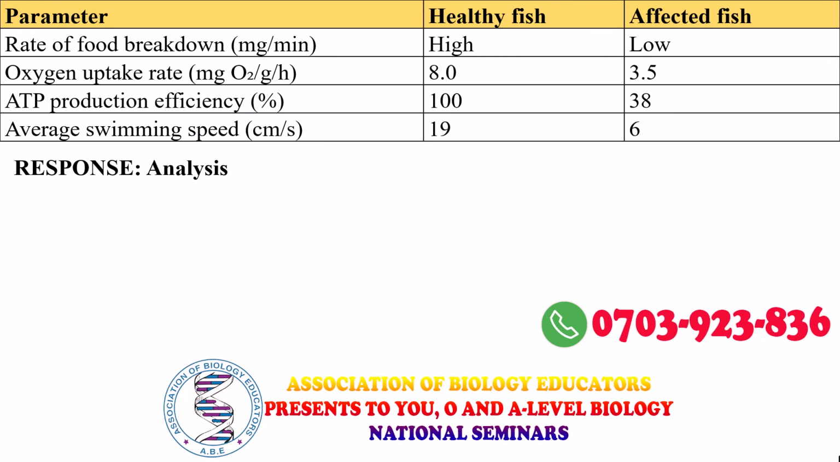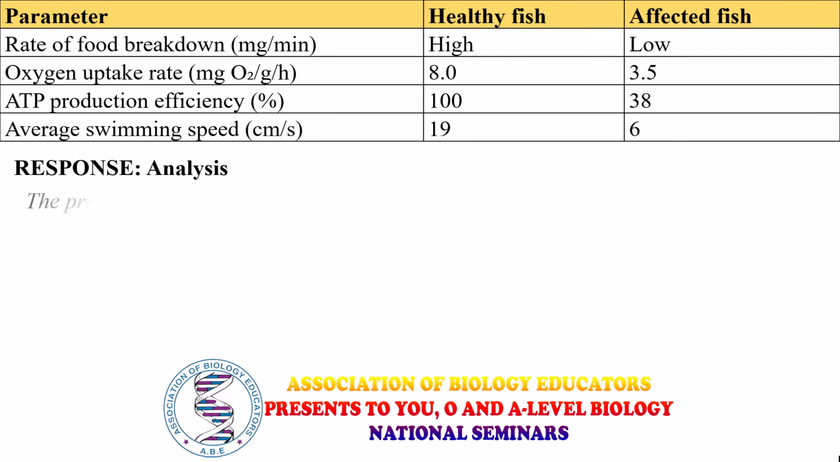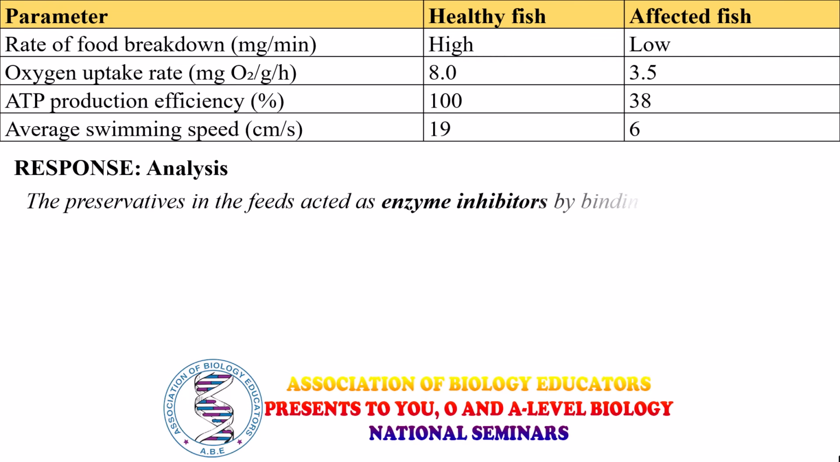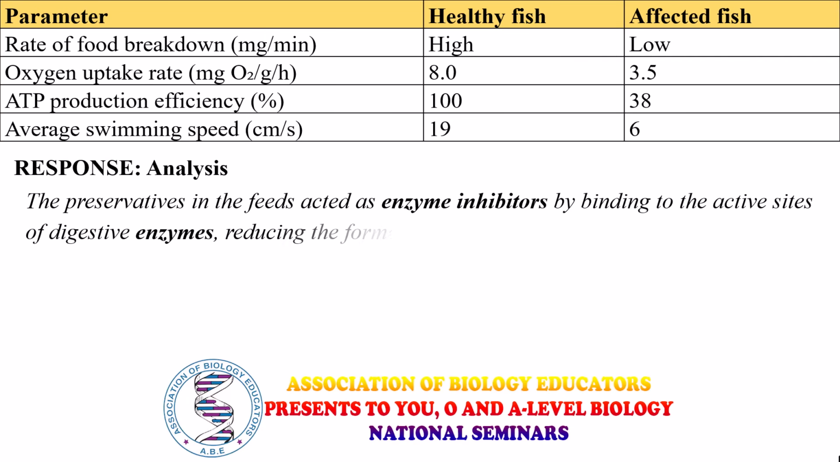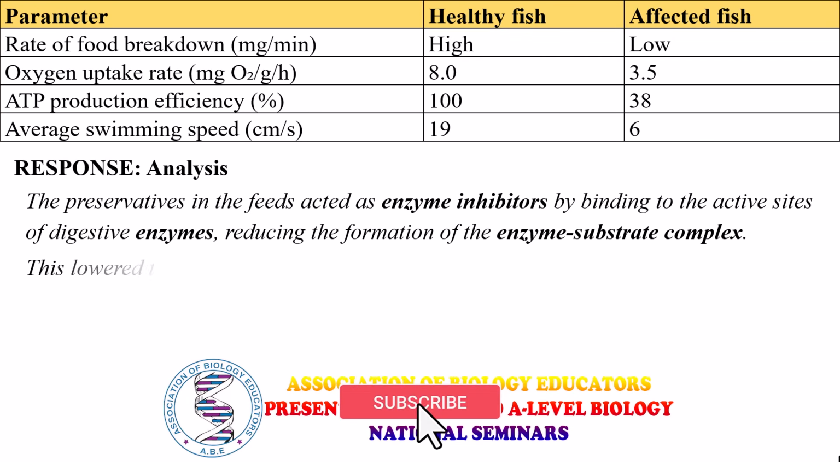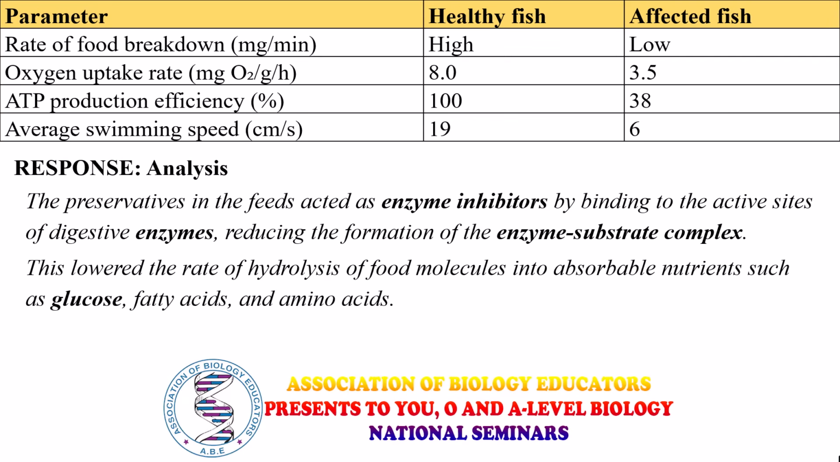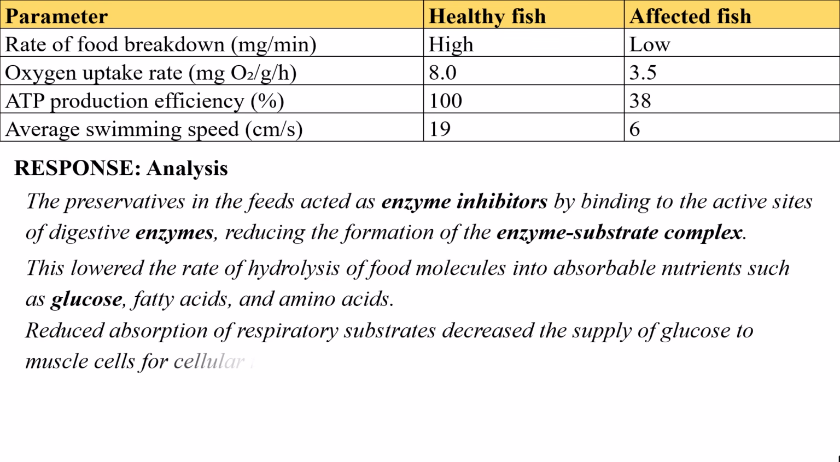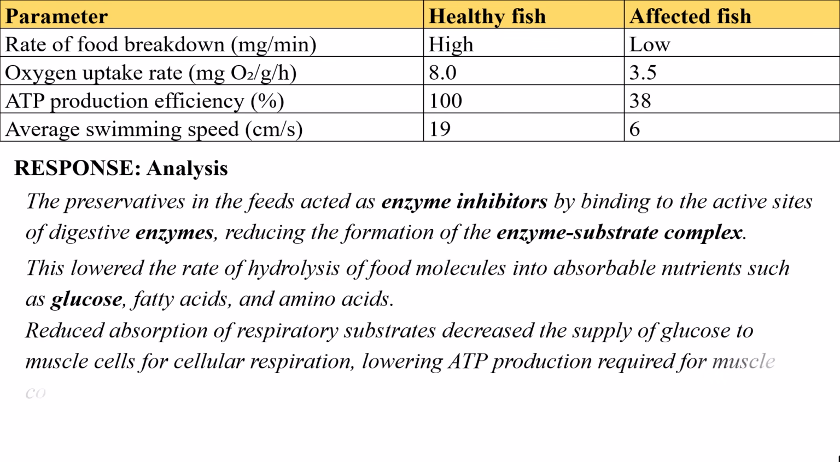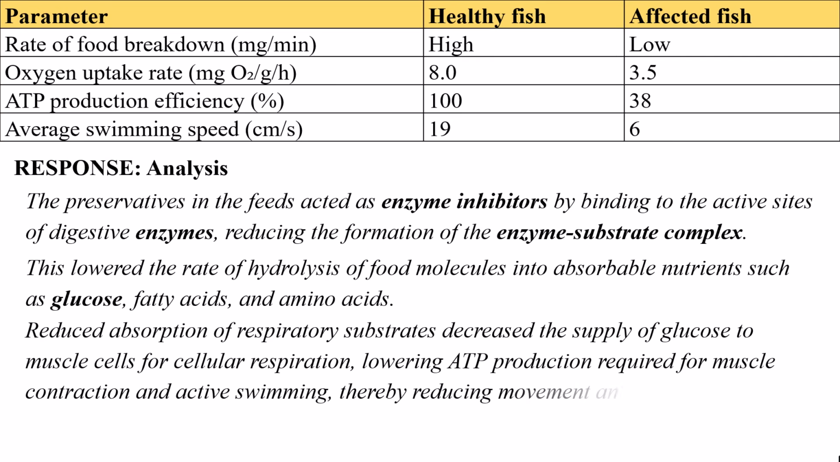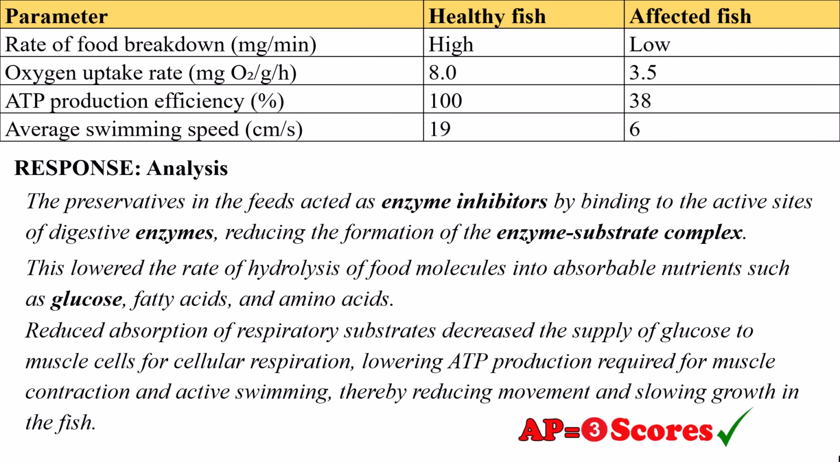Part A, which is 3 scores. The preservatives in the feeds acted as enzyme inhibitors by binding to the active sites of digestive enzymes, reducing the formation of the enzyme-substrate complex. This lowered the rate of hydrolysis of food molecules into absorbable nutrients such as glucose, fatty acids, and amino acids. Reduced absorption of respiratory substrates decreased the supply of glucose to muscle cells for cellular respiration, lowering ATP production required for muscle contraction and active swimming, thereby reducing movement and slowing growth in the fish.